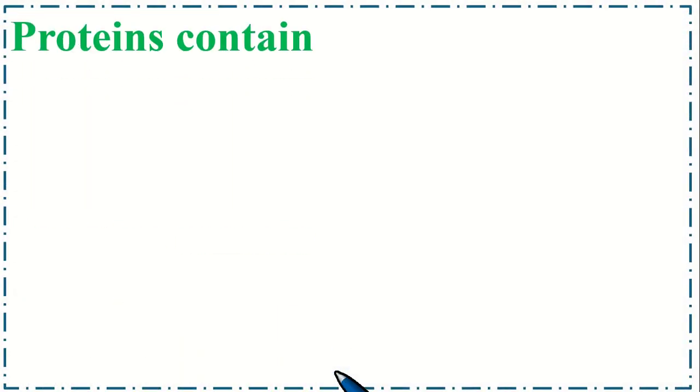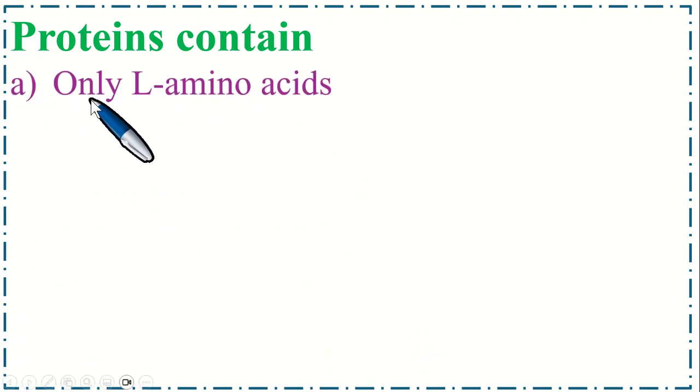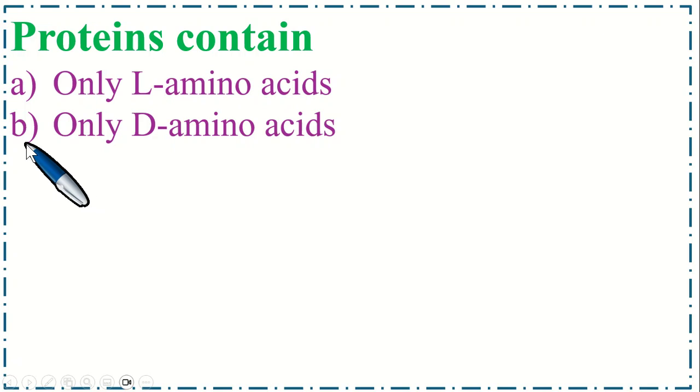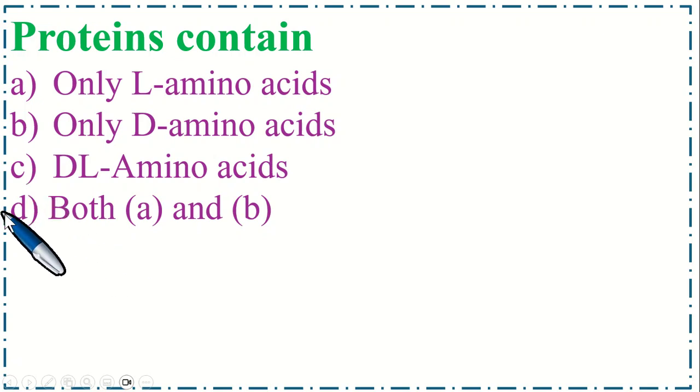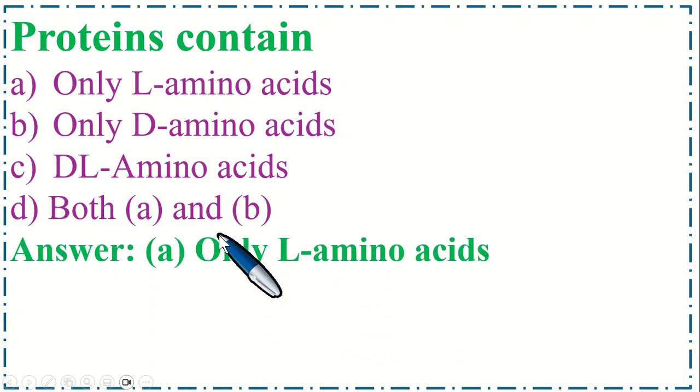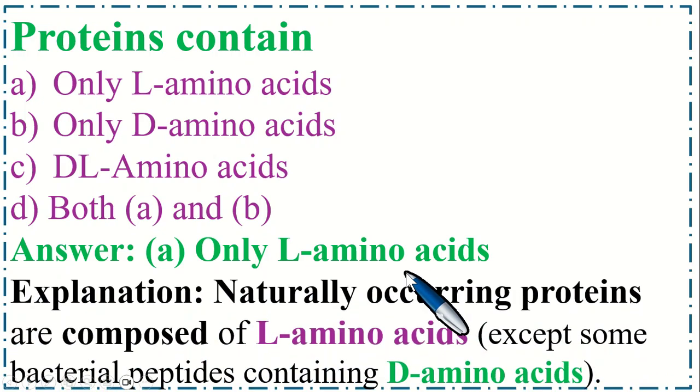Dear students, proteins contain option A only L amino acids, B only D amino acids, option C D L amino acids, and option D both A and B. So the correct option is A only L amino acids. Naturally occurring proteins are composed of L amino acids except some bacterial peptides containing D amino acids.